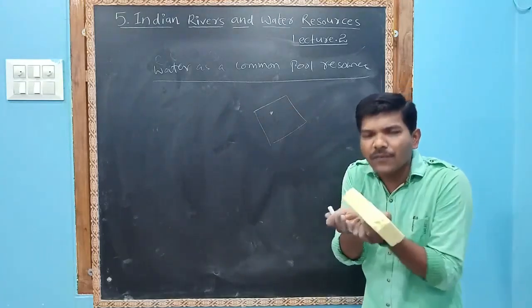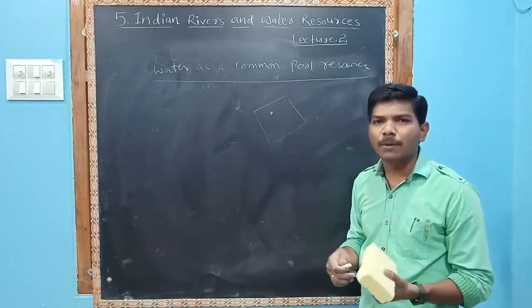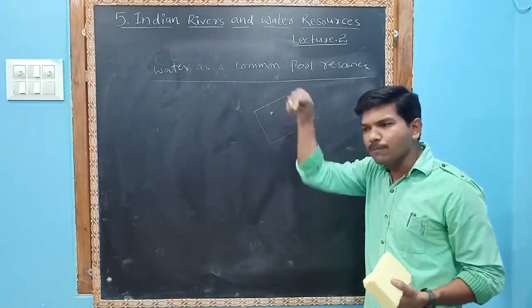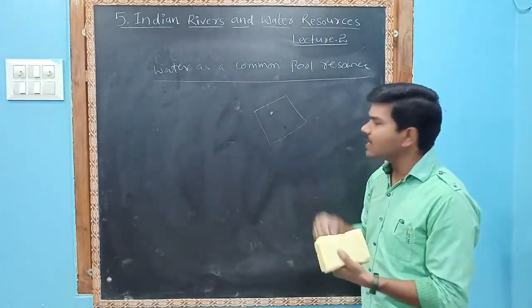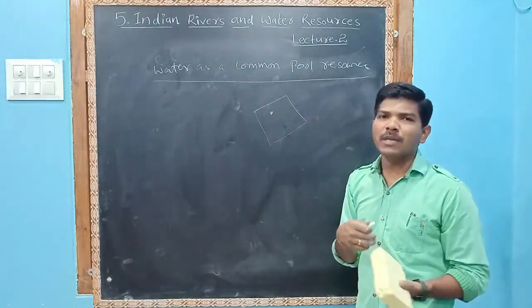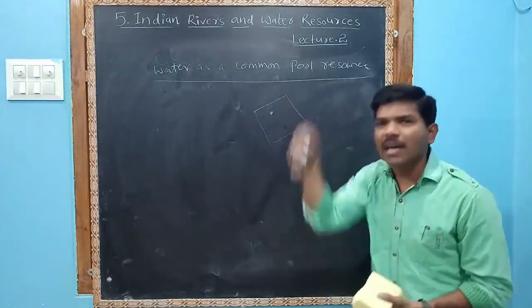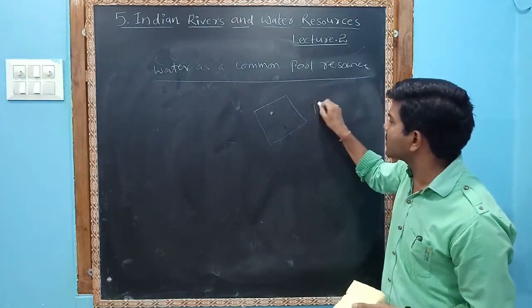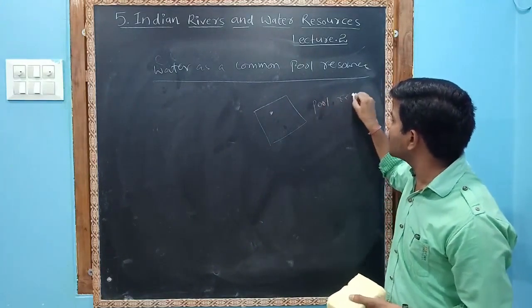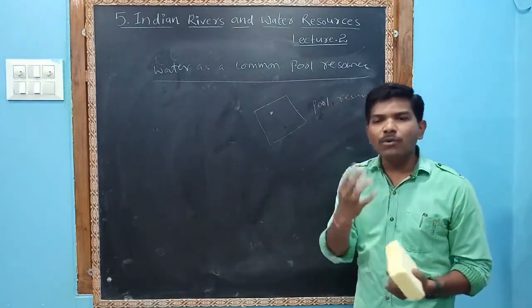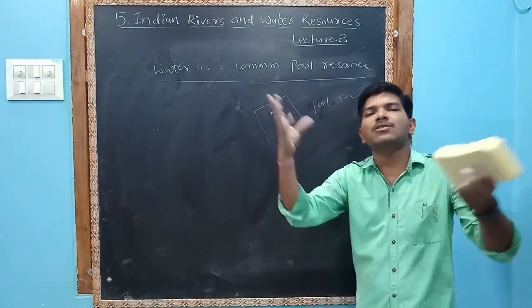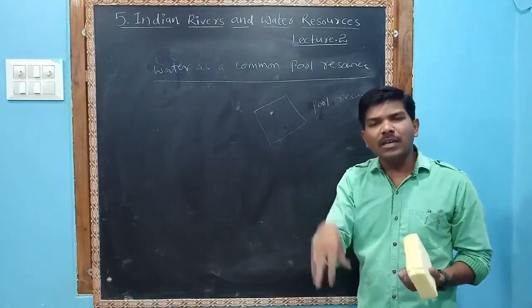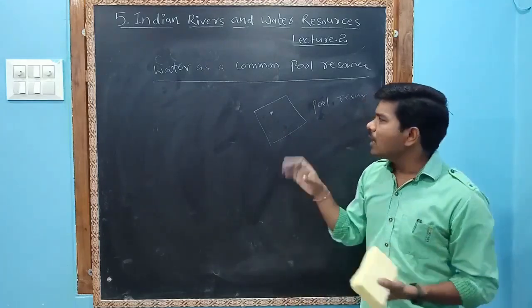If we take water for drinking or any other purpose, that person will come and say, why are you taking this water? This land is mine, this bore is mine. Yes, the land is his only, and the bore belongs to him only. But the water which is there underground does not belong to him. It is a common pool resource. It is everybody's. Like the petroleum inside the earth, it belongs to everybody. The gas which is available underground is for all. The water moves.